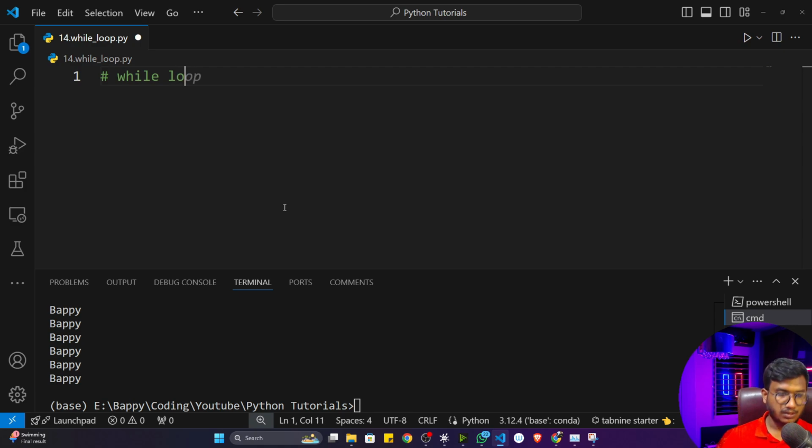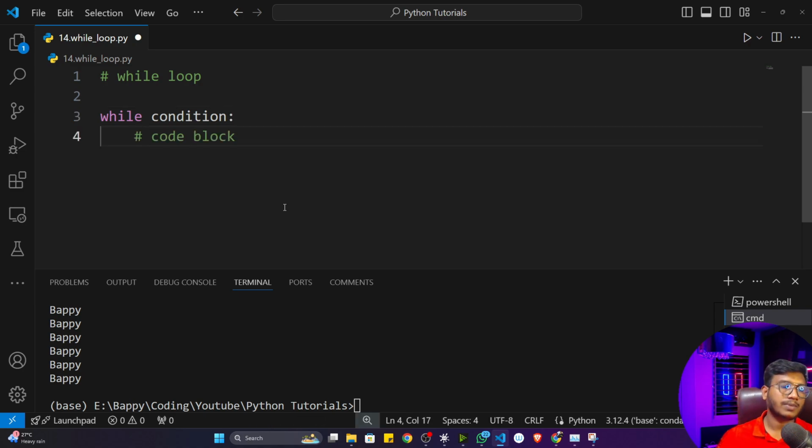See, while loop is a loop inside Python, and it actually runs infinite times. Unless and until you are giving a condition, it will run infinite times. So how to define this particular syntax? This is the syntax. So while, here you have to give the condition, and inside that you write the code block. So this is the syntax to write the while loop.